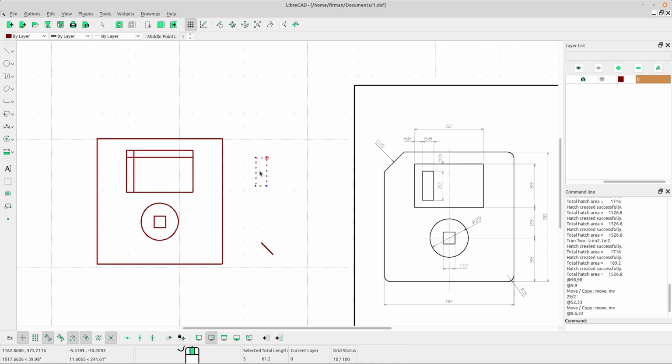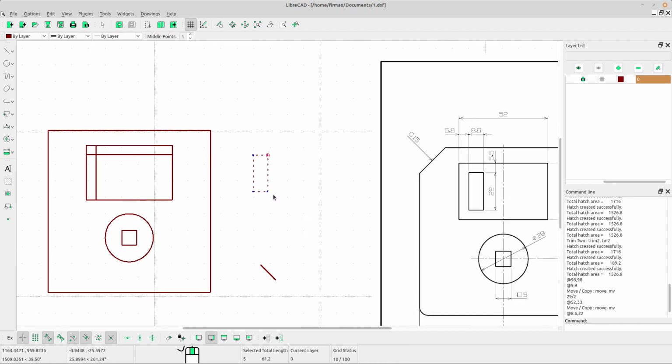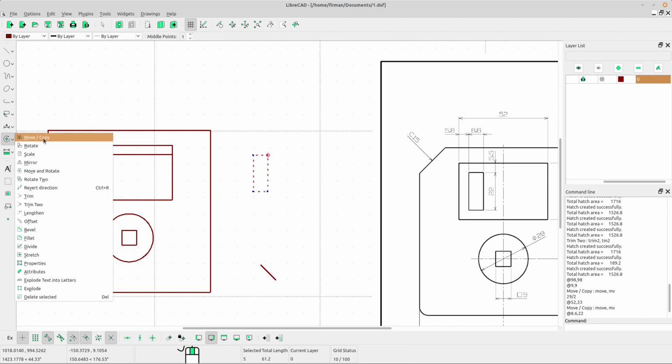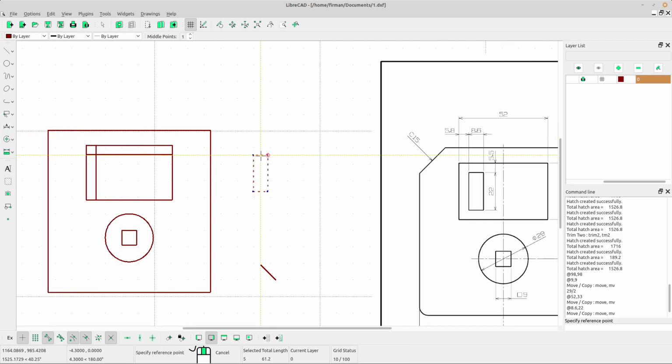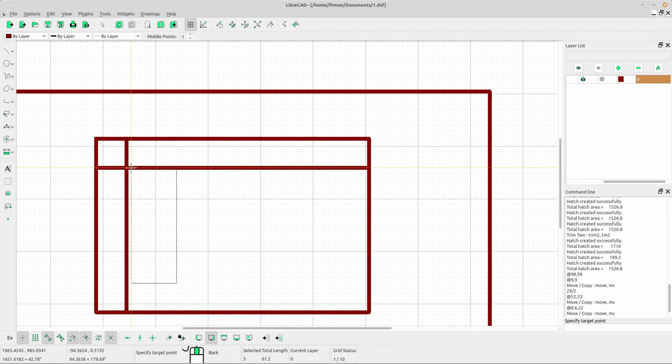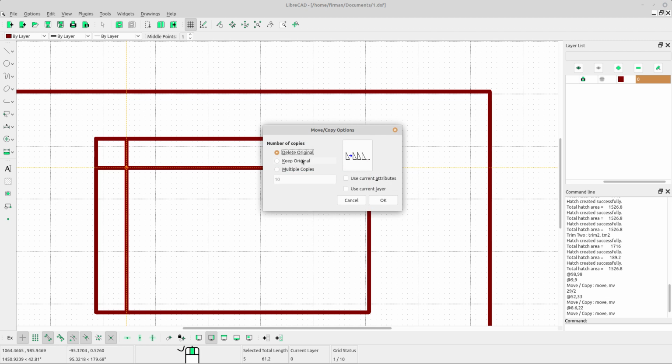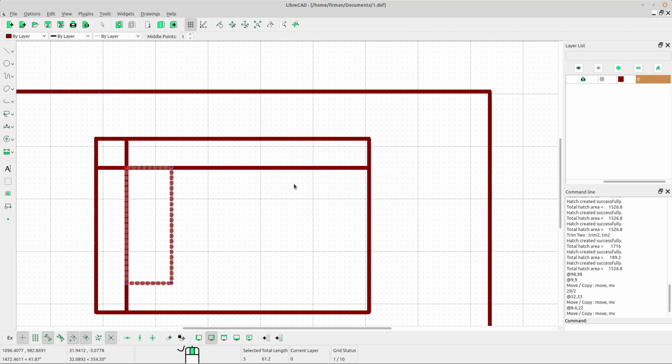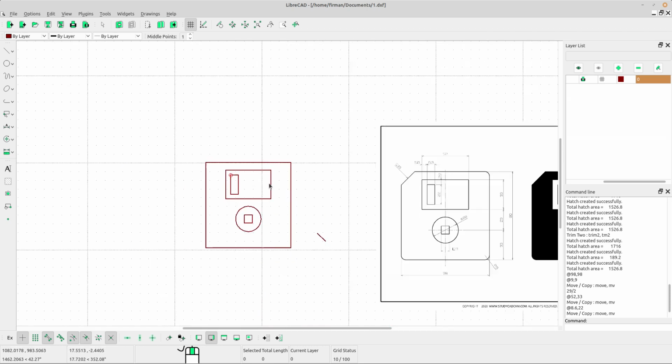Okay, and bring the small rectangle into the position. Select move or copy, left click at the reference point, maybe this point, and bring it into the position like this. Okay, select delete original. Okay, press ESC on your keyboard and delete the helping lines.